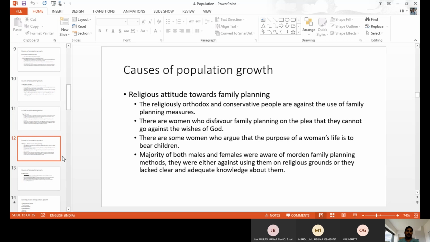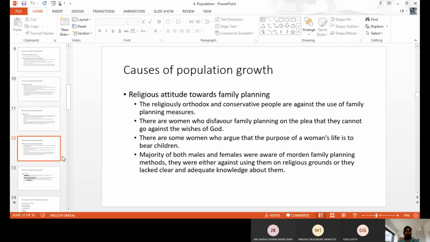And religious attitudes towards family planning in India, you know very well. In particular rural places, and urban places also, we have a number of religious attitudes towards family planning. Some people till now believe that a child is a God-given gift, so you should not stop. You should not do any kind of abortion or contraceptives. If you stop childbirth, it is sinful, God will curse, it is against the religion. This mindset is there.